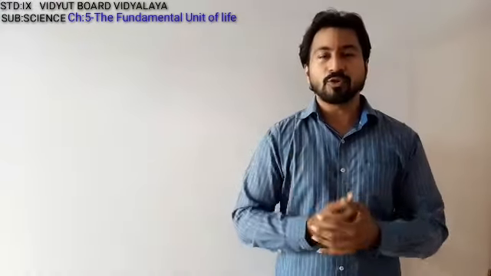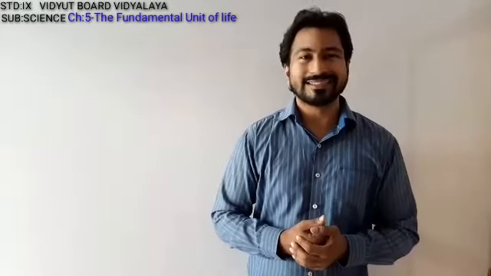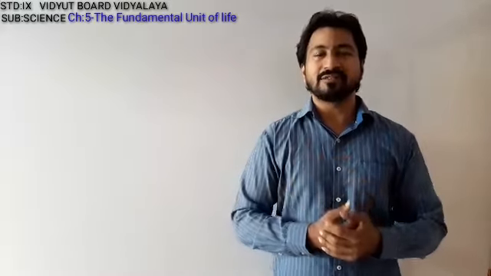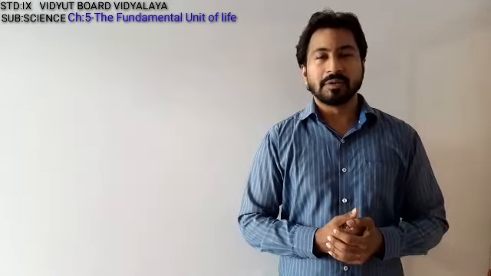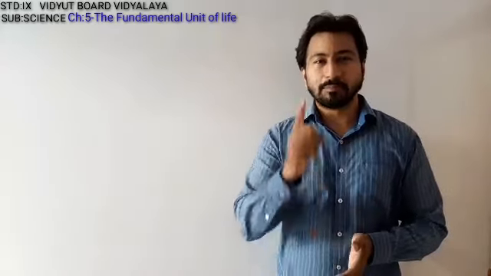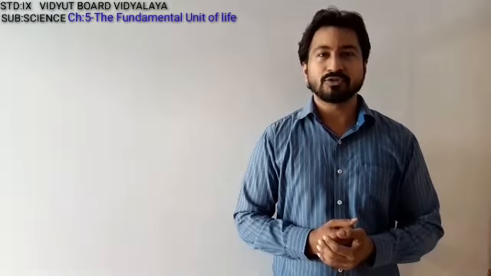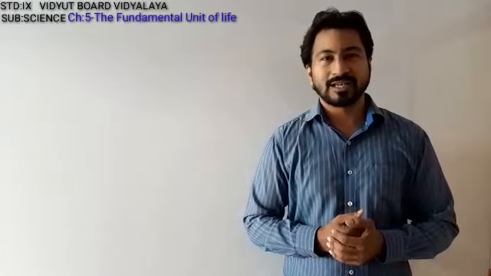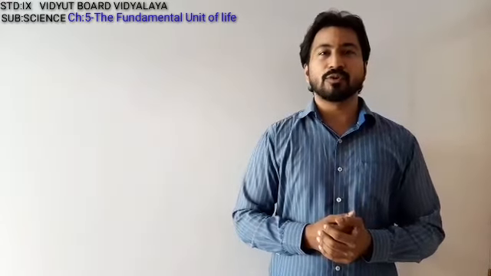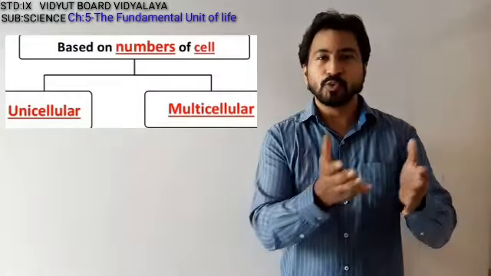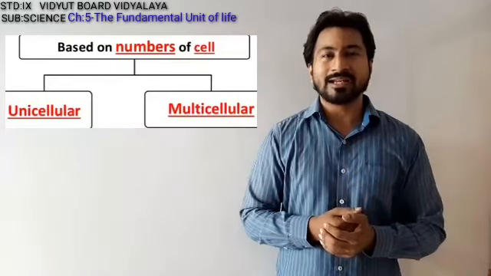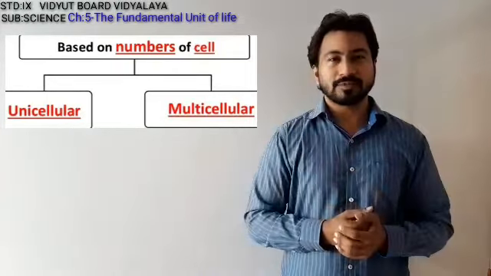Now, based on the number of the cells, there were a lot of classifications which were made. But here we shall focus on the basic classification based on the number of the cells. So we have two basic types of organisms: unicellular organisms and multicellular organisms.